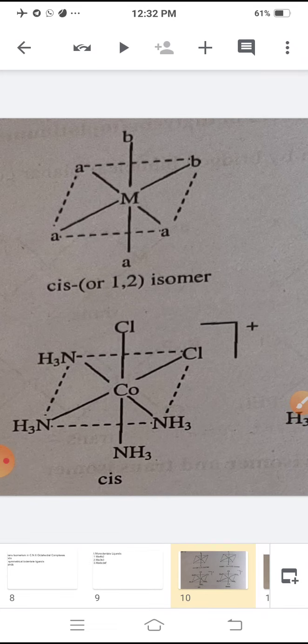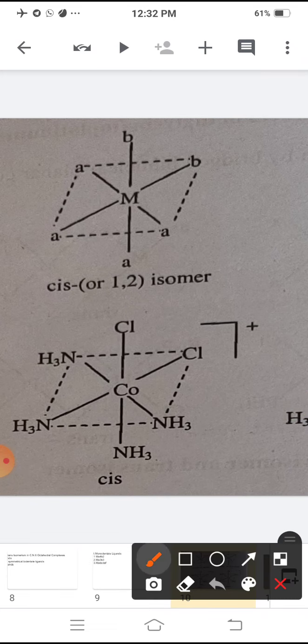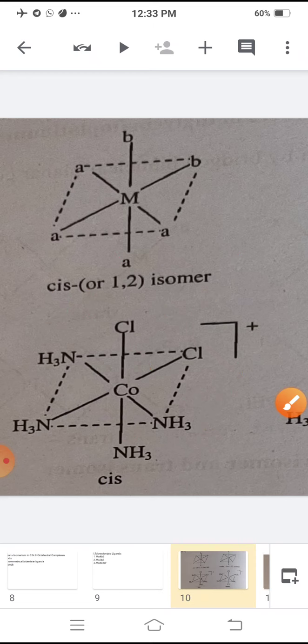Now the two Cl are at a 90 degree angle, and the ammonias also contain 90 degree angles. They are called cis, and the IUPAC name of this complex is cis-dichlorotetraamminecobalt(III) ion, and this complex is an isomer.